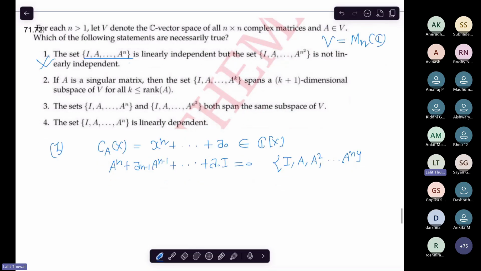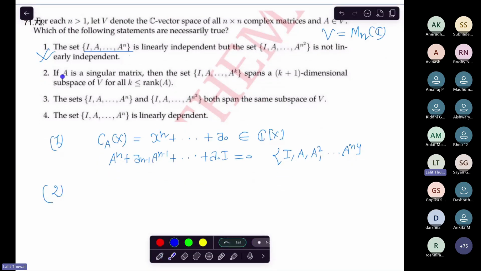And the second says that if A is a singular matrix, then this set spans the k plus 1 dimensional subspace of V for all k less than or equal to the rank. So can any one of you solve it? I would be happy if you tell the solution very quickly.